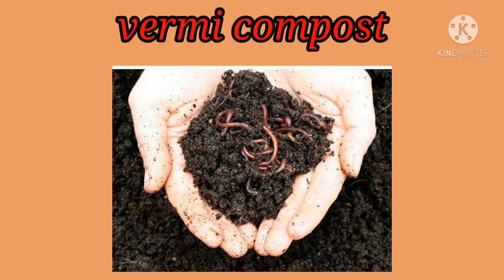Next, organic waste or kitchen waste, vegetable and fruit waste, we have to add, which is fed on by the earthworms. The bin is covered with coconut leaves or gunny bags. For what purpose do we cover it?